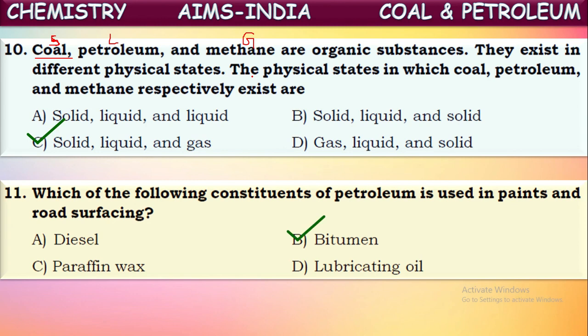In the earlier days, they used coal tar for road surfacing. But nowadays it is being replaced with bitumen. Bitumen is also used as one of the raw materials in the manufacturing of paints. So bitumen is the correct answer.